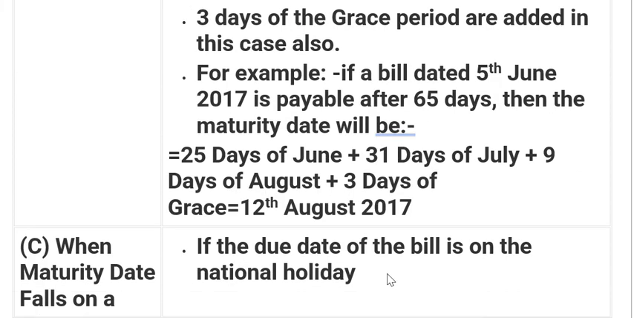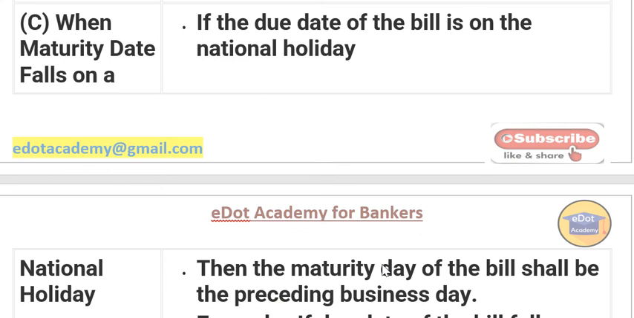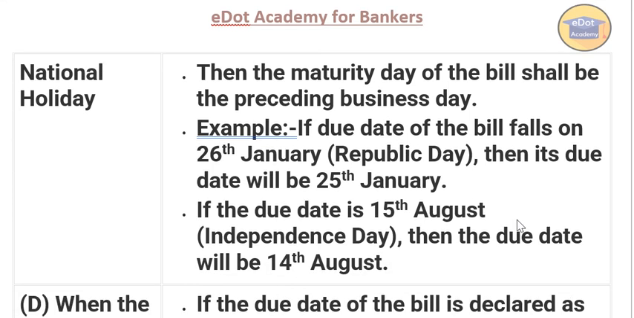Clear? Okay, now what happens if the maturity date falls on a national holiday? If the due date of the bill is on a national holiday, then the maturity date will be the preceding business day. This is a very, very important point. That means one day before. If the due date of the bill falls on 26 January, that is Republic Day, then it becomes automatically due on 25th January. Clear? If the due date falls on 15 August, then it will be the next preceding day, that means 14 August. I think this point is clear.